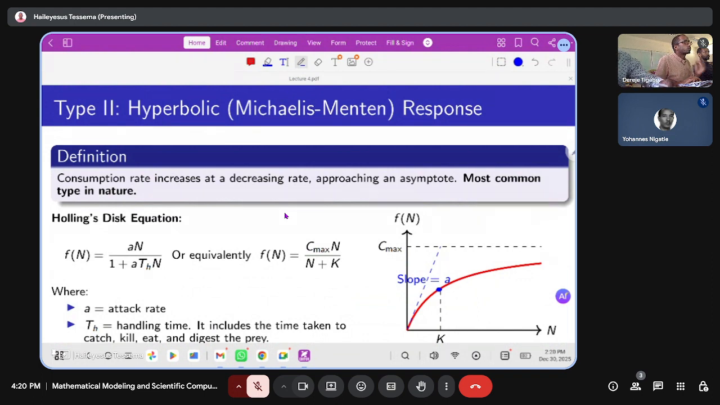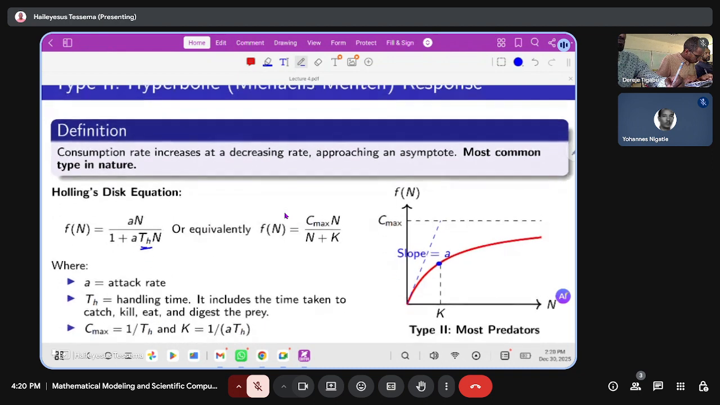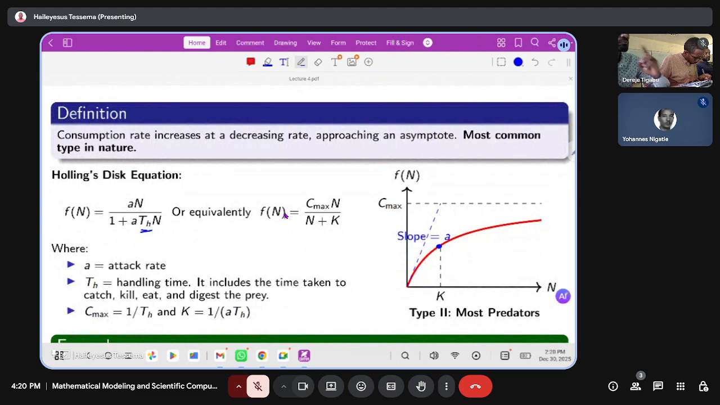It is represented by F(N), which is equal to A times N over 1 plus A times Th times N, where Th is the handling time of the predator. Or equivalently, we can represent F(N) as Cmax times N over N plus K. We can represent it either way, where A is the attacking rate and Th is the handling time. It includes the time taken to catch, kill, eat, search, and digest the prey. So this is the handling time.